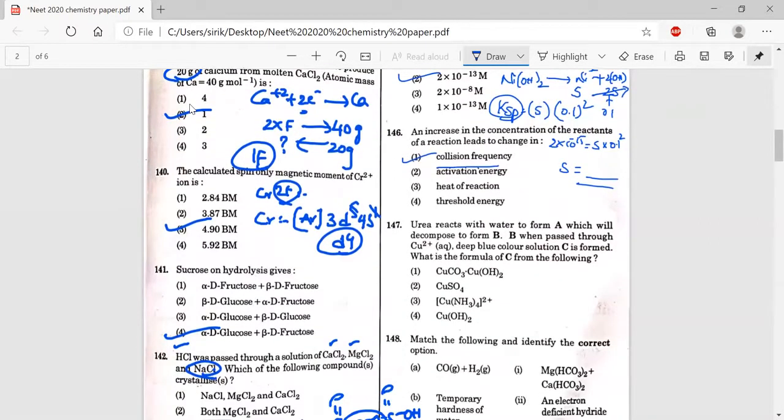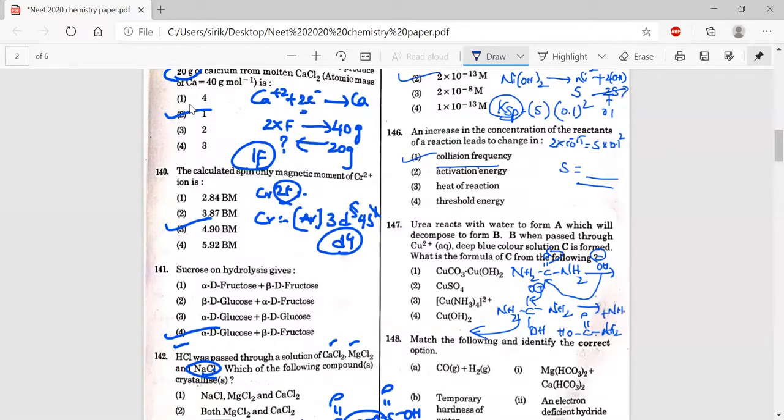Urea reacts with water to form A. Here we are taking urea, NH2 C double bond O NH2, and when we treat it with water, OH minus ion attack takes place. It attacks carbon, a nucleophilic substitution reaction, and these two electrons shift, which results in the formation of this kind of intermediate structure. Again two electrons shift here, and NH2 minus goes out as a leaving group. Then it results in the formation of an intermediate OH, and again it undergoes this, with NH2 minus and H plus of water going out as ammonium.